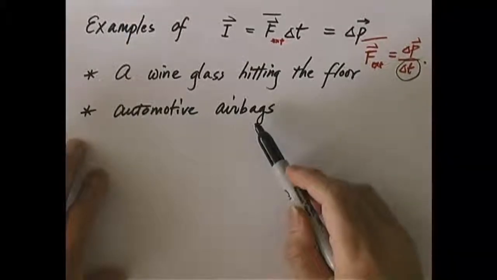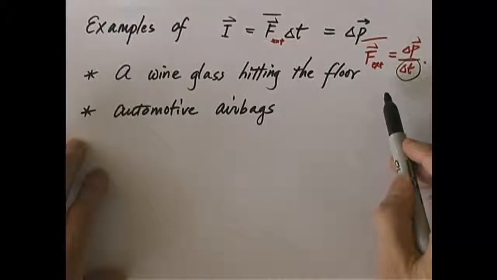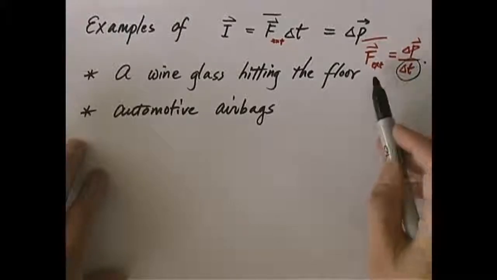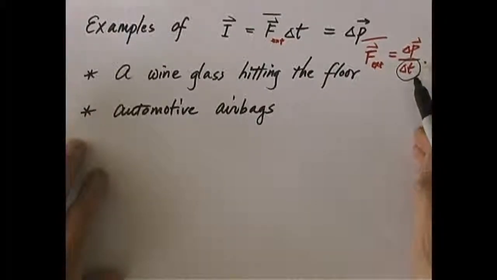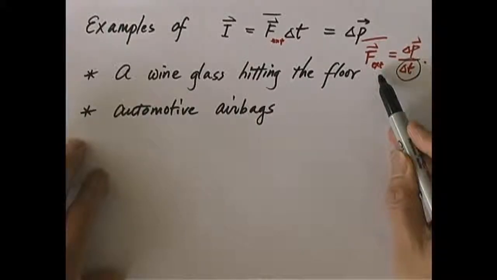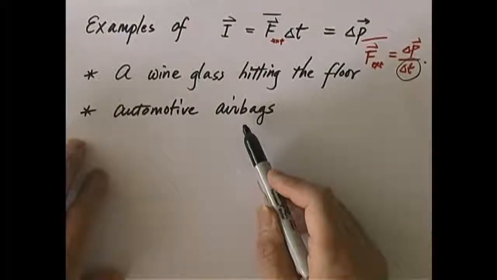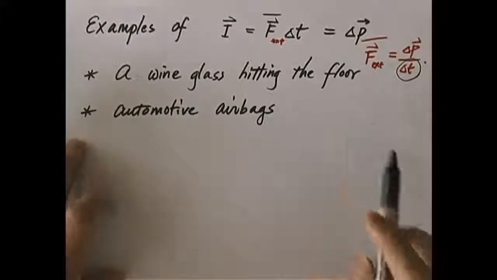Okay? The force of impact. When the person hits an airbag, it takes much longer for him to slow down and stop. So delta T is longer, and that is why for the same amount of momentum change, the force acting on the person is less, which is why he has a better chance of survival and of reducing injury. As a matter of fact, you can see from here, if delta T is 10 times as long, then the force of impact he receives is only 1/10 as much. This is how airbags can save lives. It is by prolonging the impact time. This is the trick they use, just like a wine glass hitting the floor.